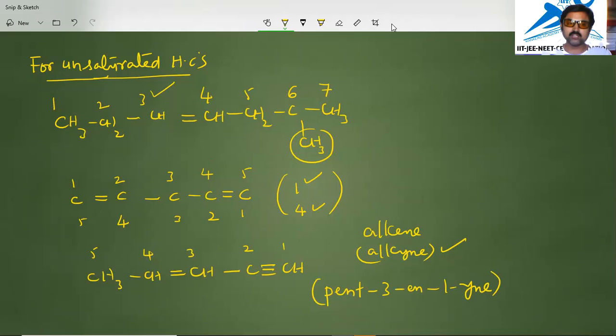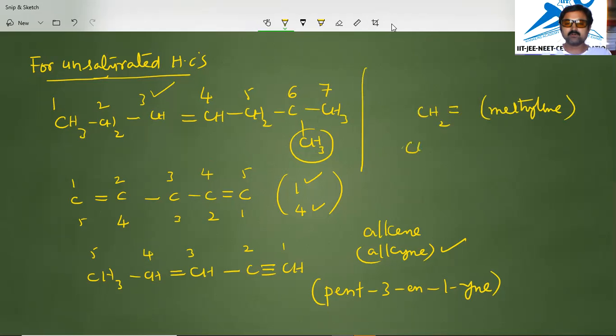In some cases, the double and triple bonds present in a molecule can't be included in the longest chain. In such cases, the prefixes will be written differently. If you have a CH2 double bond, we will call it methylene. We are not giving importance to this type of double bond and triple bond in the carbon chain. We will treat them as substituent names, like this methylene.